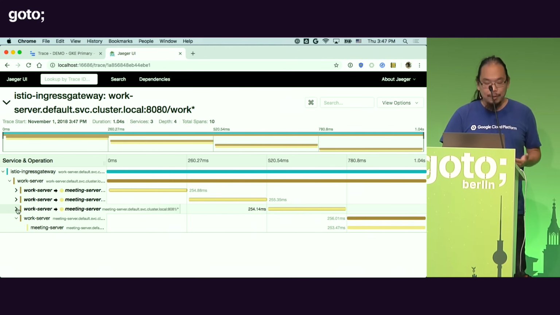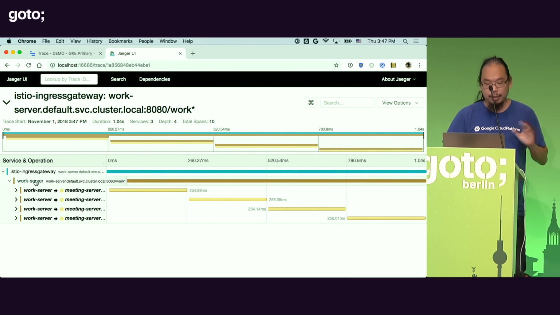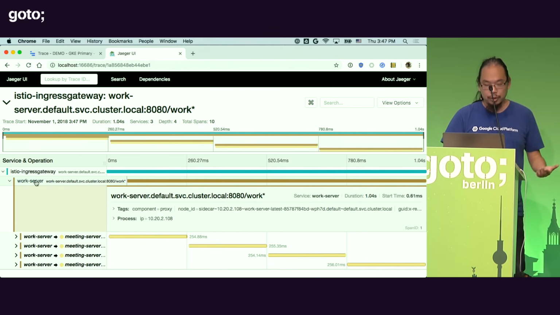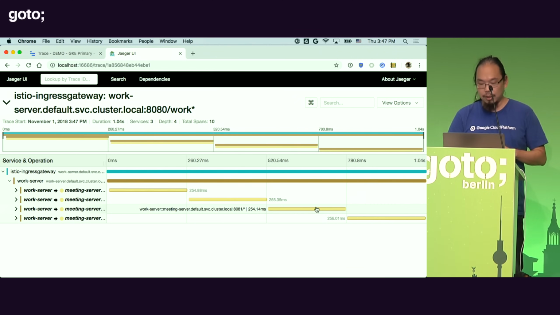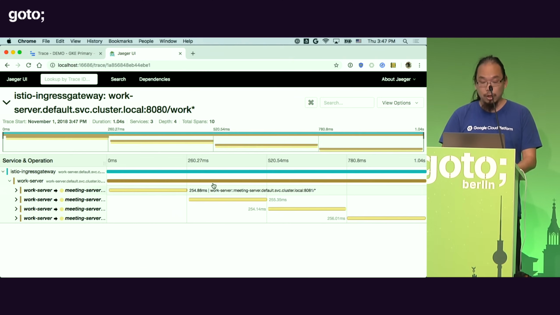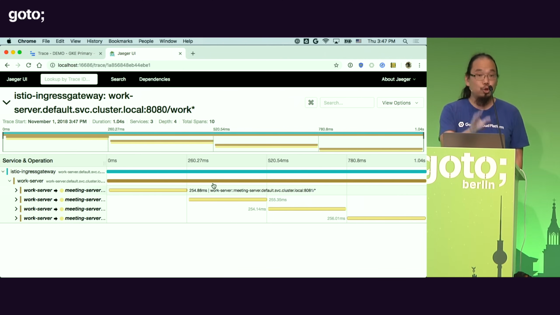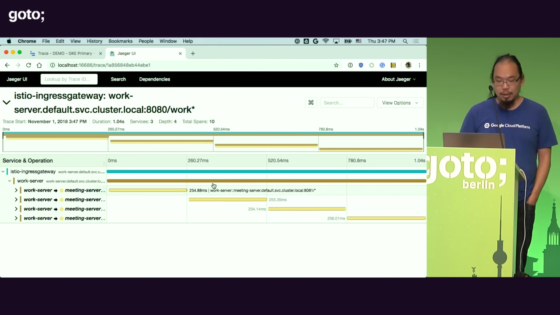And because we're propagating the trace headers, we are also capturing all the traces. So here we can very clearly see the work server calling the meeting servers a number of times, and each one of them with its own latency. That's all being done out of the box with the Istio installation, assuming you're propagating the right headers, right?